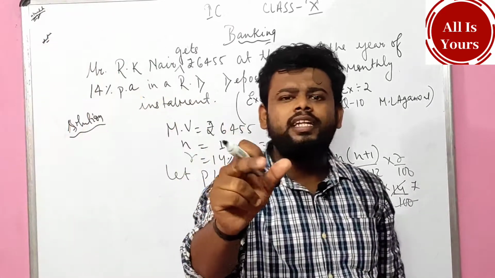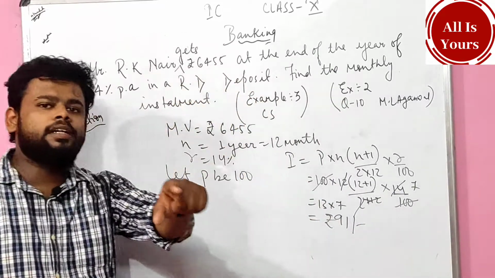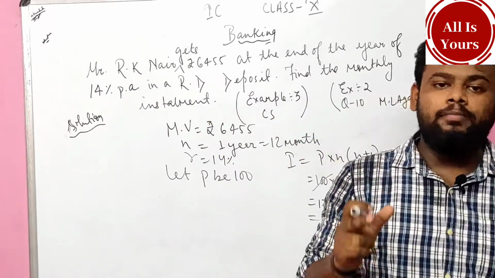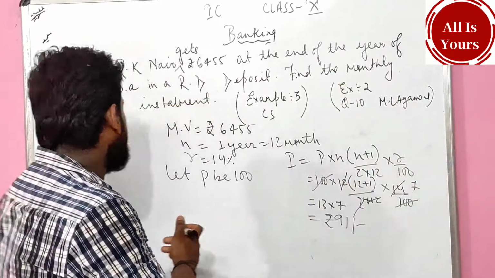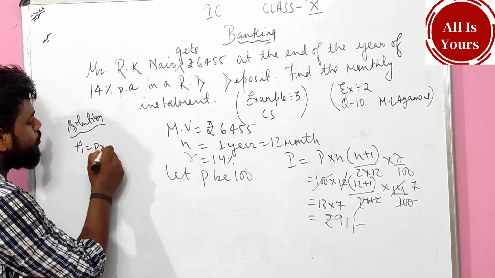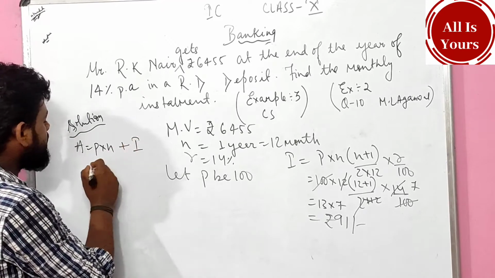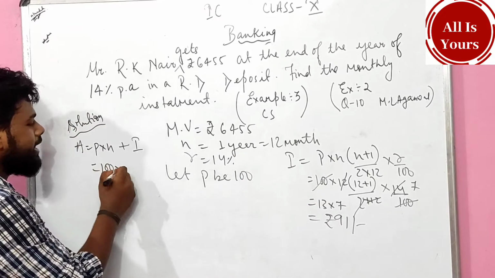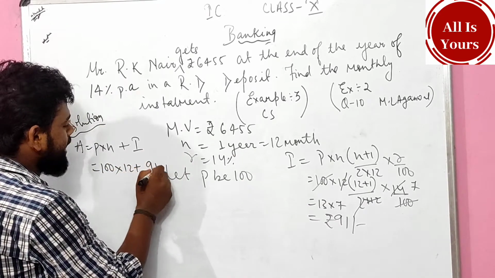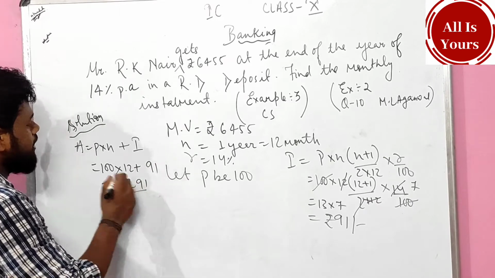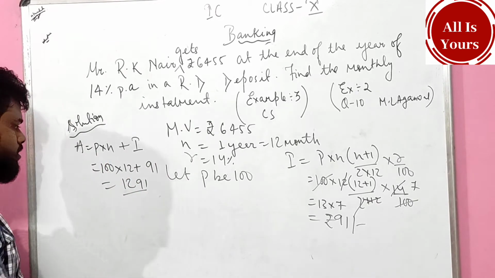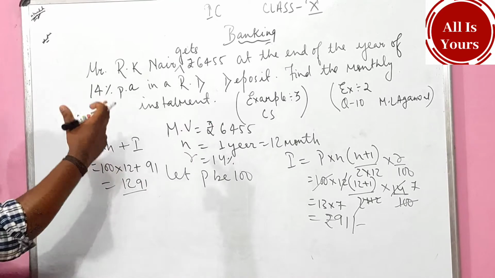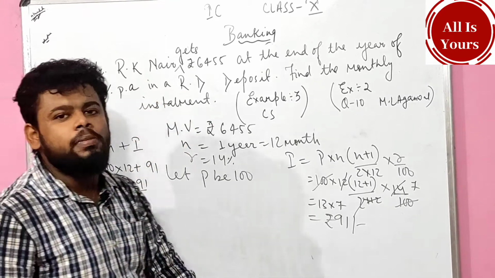This type of question generally comes in exams, and I promise you people this type of question will come in the midterm exam. As well as will come in the board exam, I am sure. Alright. So I can say A equals to P. So what is the A formula? A equals to P into n plus I. P it is not given in the question, but we have assumed that. Let the P be 100. 100 into n, beta n is all about 12, plus I is all about 91, which is 1291 is the amount. This is the maturity value. What will be the monthly installment, children?